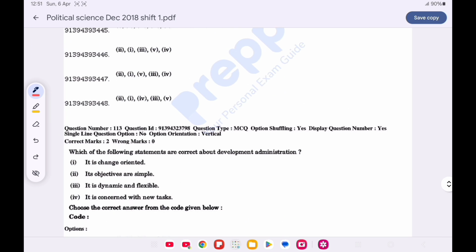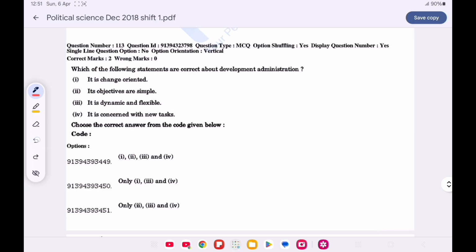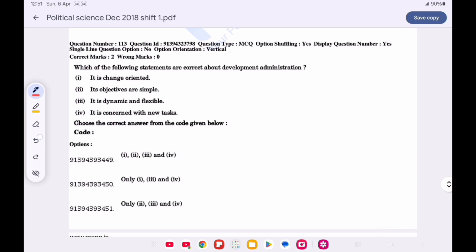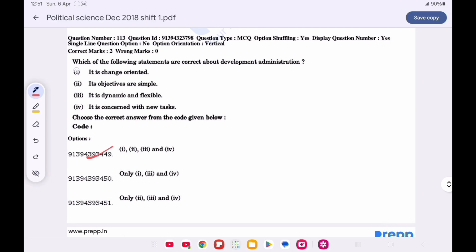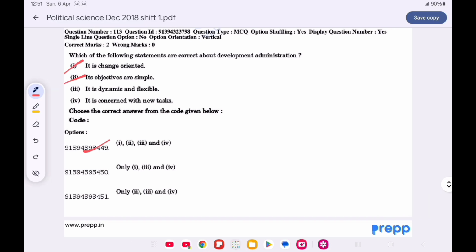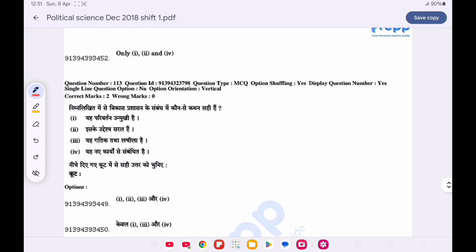Now question number 113. Which one of the following statements is correct regarding development administration? Choose the correct answer from the code given below. Option A is correct. It is change oriented. Its objectives are simple. It is dynamic and flexible. It is concerned with the new task.